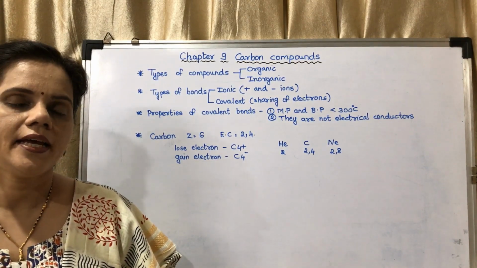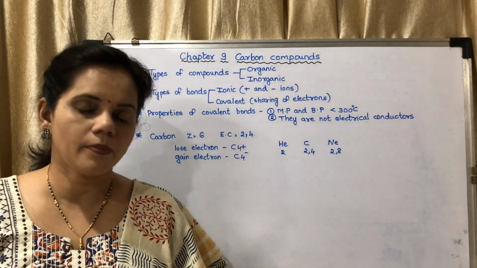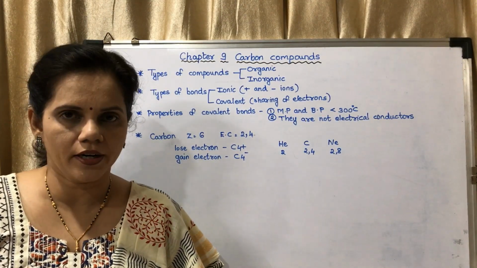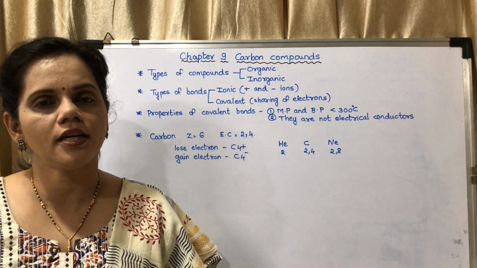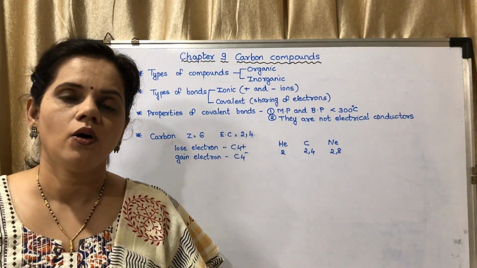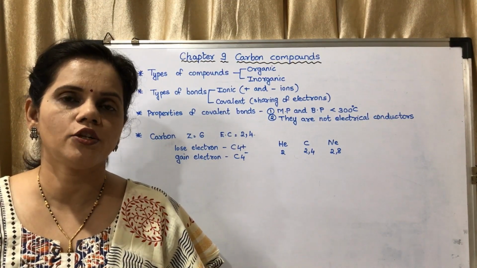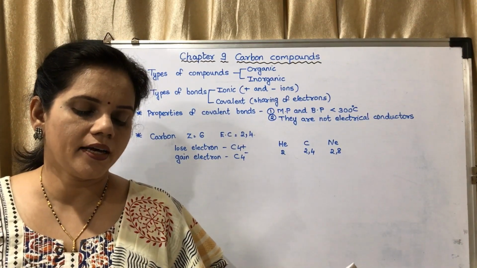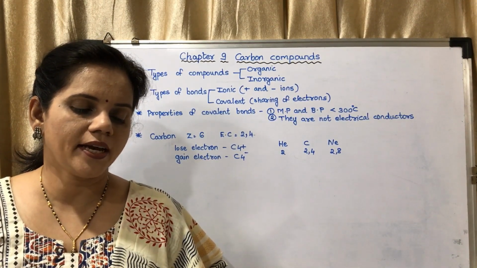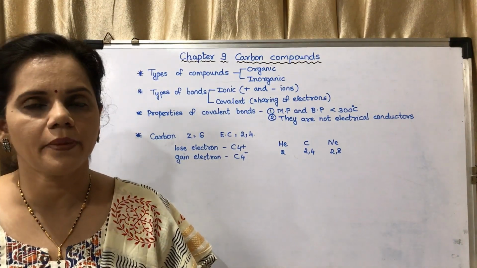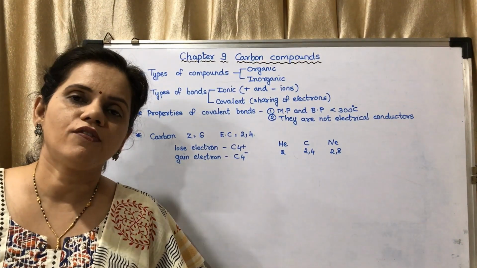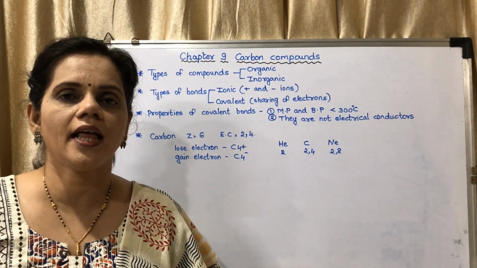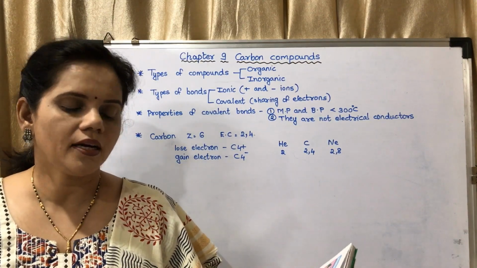Okay. Now next is the can you tell question below on the same page. What is meant by a chemical bond? There are two types of bonds, ionic bond and covalent bond. You may write the answer. The force of attraction by which atoms or ions are held together in a molecule is called a chemical bond. So it is the force of attraction by which the two elements are held together. It is said to be a chemical bond.